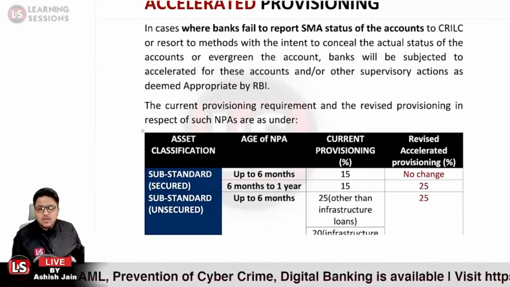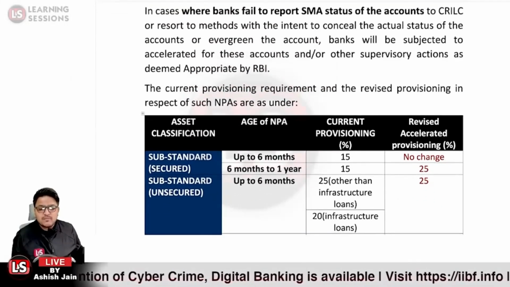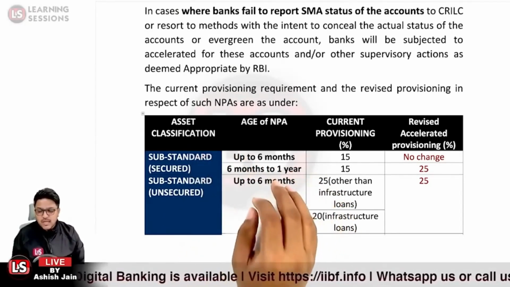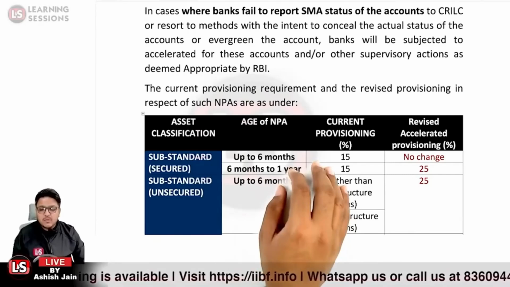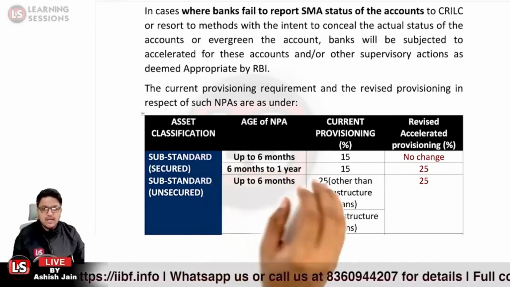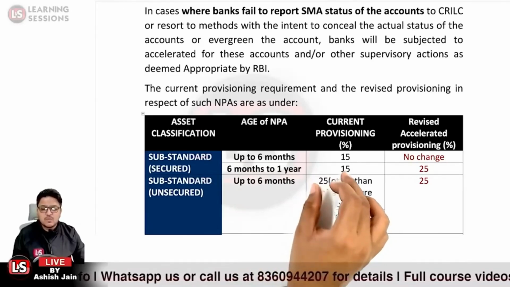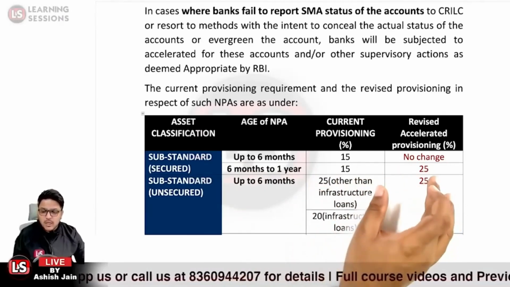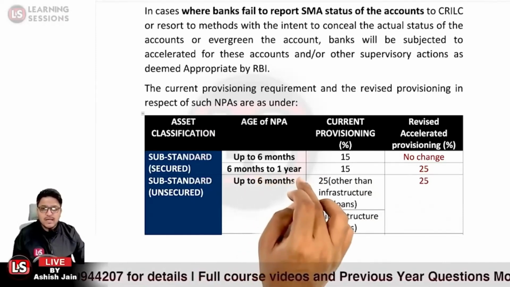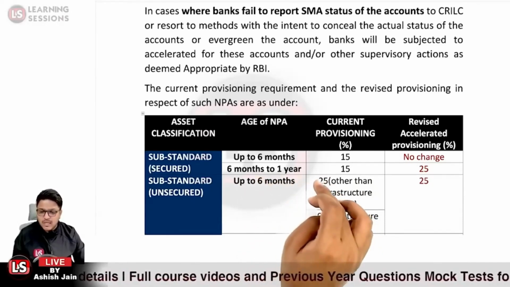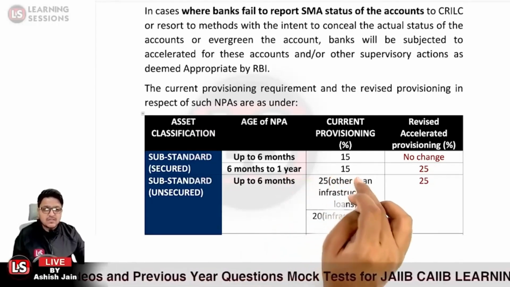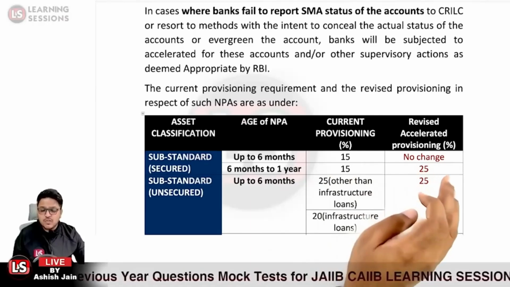First of all, if the loan is substandard and the age of NPA is up to 6 months, in that particular case, if it is a secured substandard account, 15% of the provision is to be maintained and there will be no change. But if the age of NPA is over 6 months and up to 1 year, 15% of the provision is to be maintained for the secured substandard account, but under the accelerated provisioning, 25% of the provision is to be maintained.